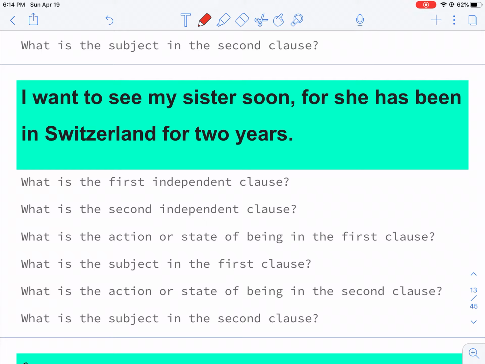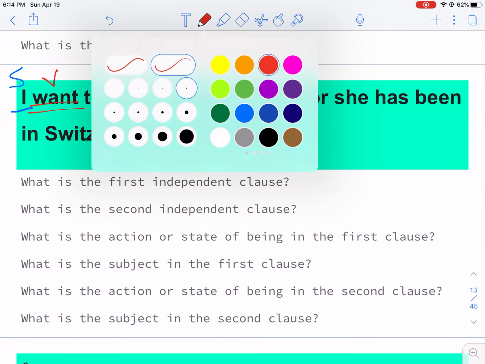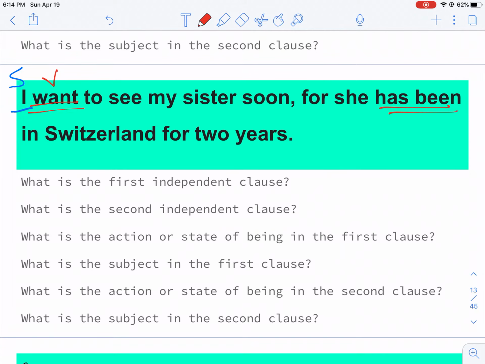First independent clause: I want to see my sister soon. Second independent clause: she has been in Switzerland for 2 years. Want is my verb. Who or what wants? I want. Has been is my second verb. Who or what has been? She has been. Again, it's an SV, SV.